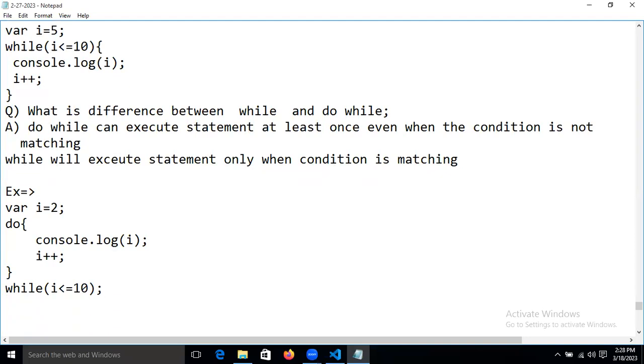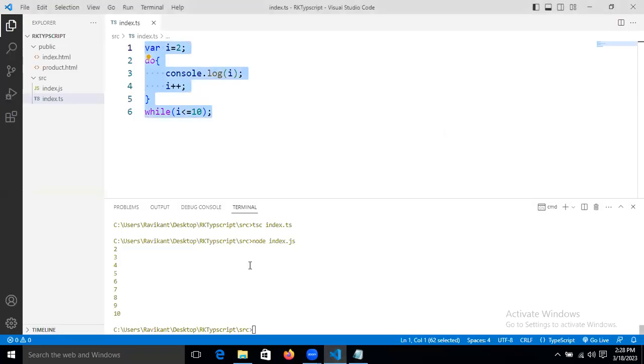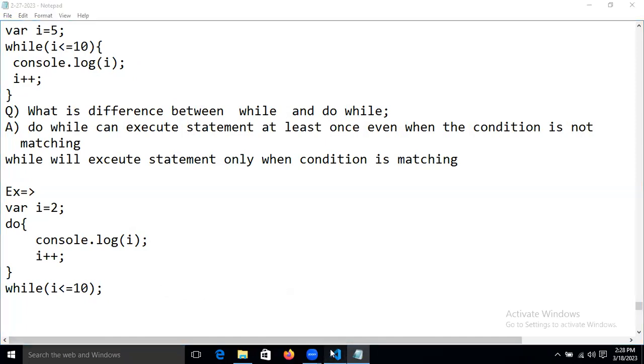Just assume that some text is there on our screen. This is the while condition we are using. Let's take one example for the for block also.